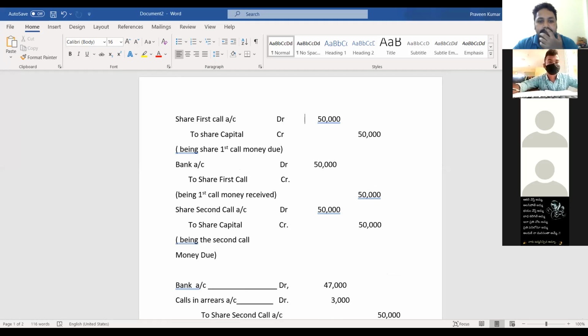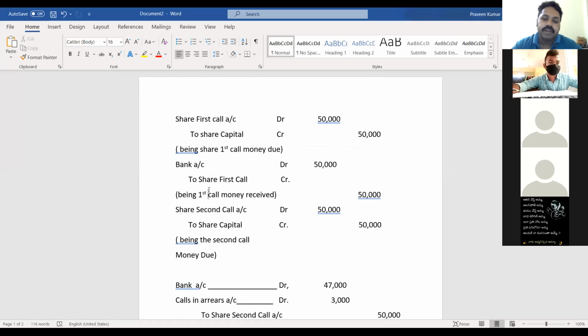Again, the bank has received the first call money. So bank account debit to share first call account. You can see here, being the first call money received. Got it? Again, coming to the second call.